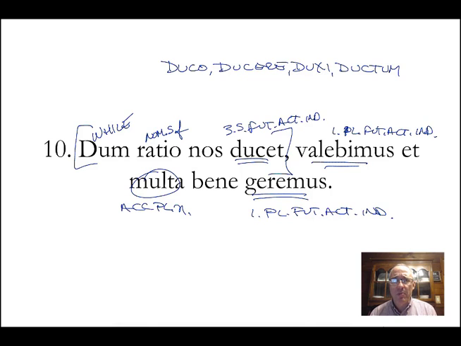Let me remind you of what I've said before about ducet in the future, because I just translated it as a present tense. While we do this, we will be strong. Well, wouldn't it be better to say while reason will lead us? Yes, that would make more sense. But we are sloppy in English when it comes to the future tense. Remember, hey, are you going to Publix? Meaning, hey, what are you doing tonight? Well, I am not going to Publix now, but I will be going tonight. Well, that's what I said. Are you going? No, you used the present tense. You said, are you going to Publix, when you mean, will I be going to Publix? You see what I'm saying?